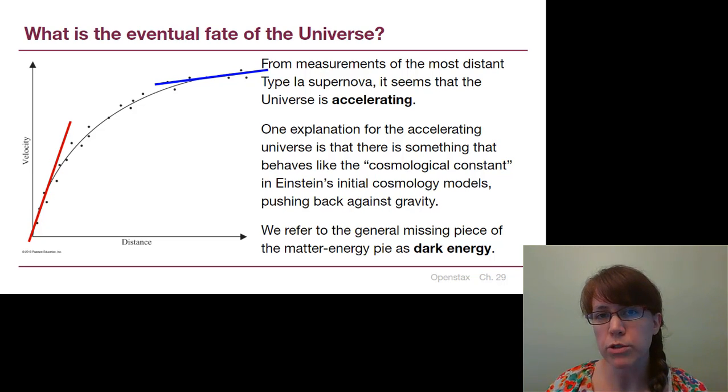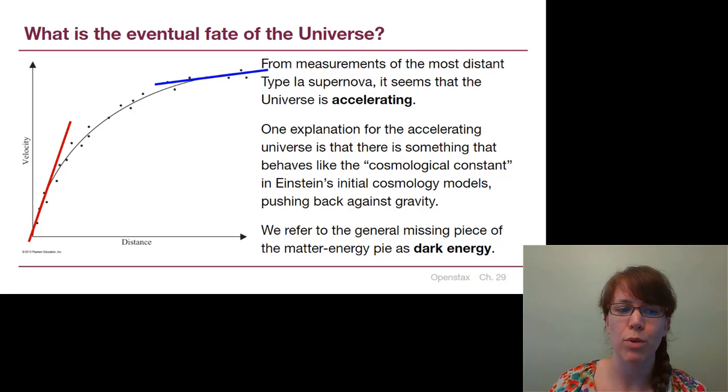Now, the real trick here is to recognize that as we look at objects further and further away, we're looking further and further back in time. The blue line here is for before, back in time, and the red line is for right now.